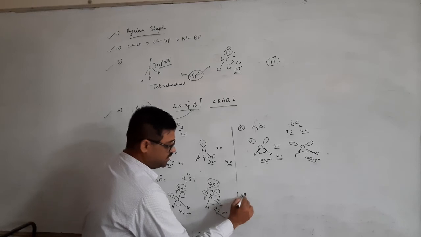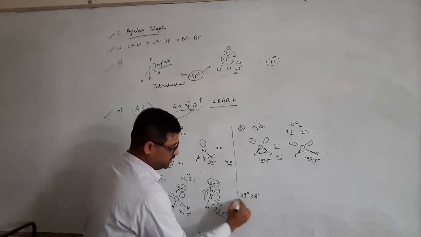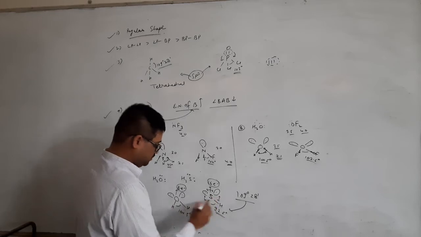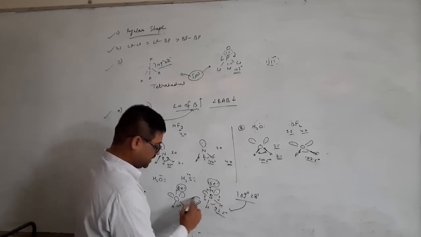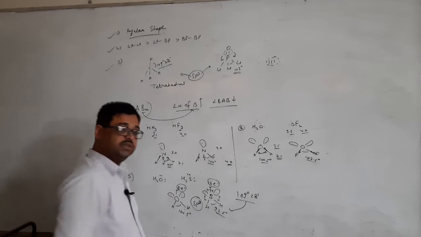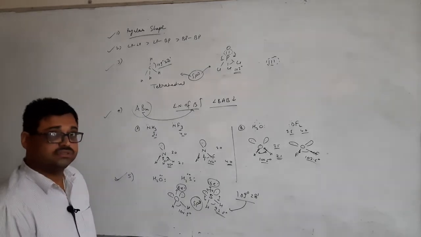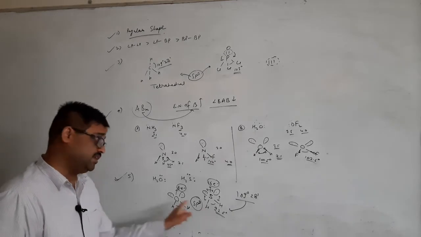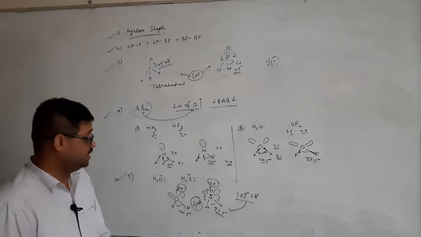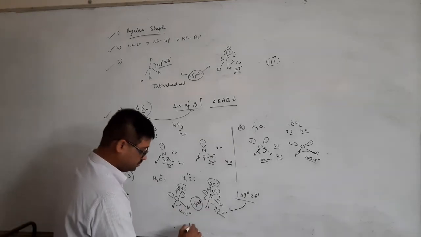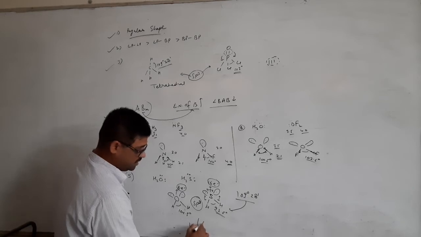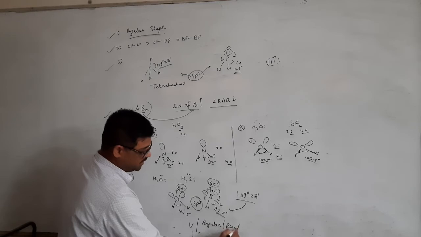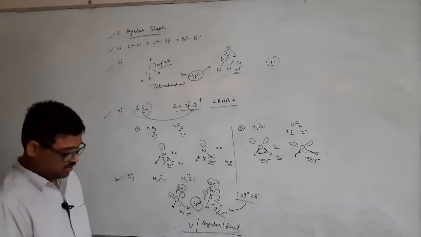from 109 degree 28 minute to 92.5 degree. They both have sp3 hybridization also, and in sp3 hybridization the geometry is tetrahedral. They both have tetrahedral geometry, but their structures are V shaped. Both have V shaped, angular shaped or bent shaped. Clear?